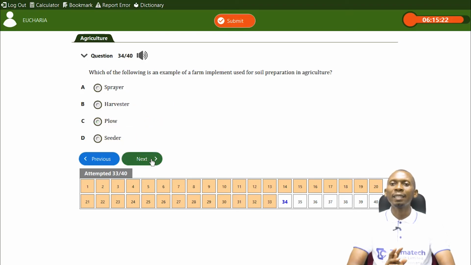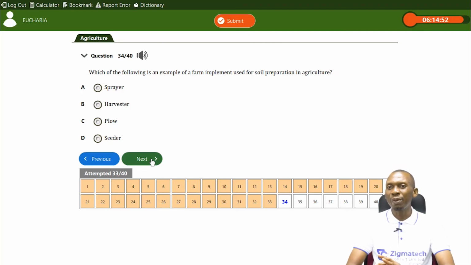Now, which of the following is an example of a farm implement used for soil preparation in agriculture? Now, we have certain farm implements that are used to prepare our soil. We have the primary tillage implements and we have secondary tillage. Primary is what you use first, which has to do with the plow. The secondary tillage, we have the harrow and the ridgers. But from here, we can see the options.